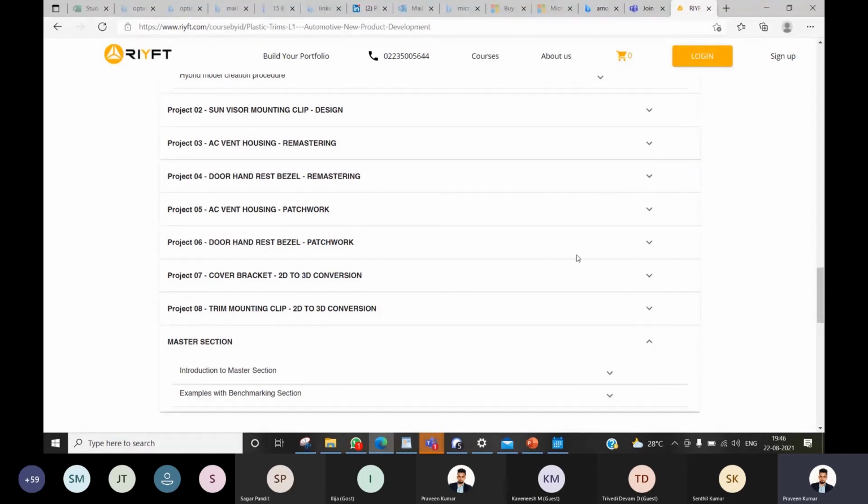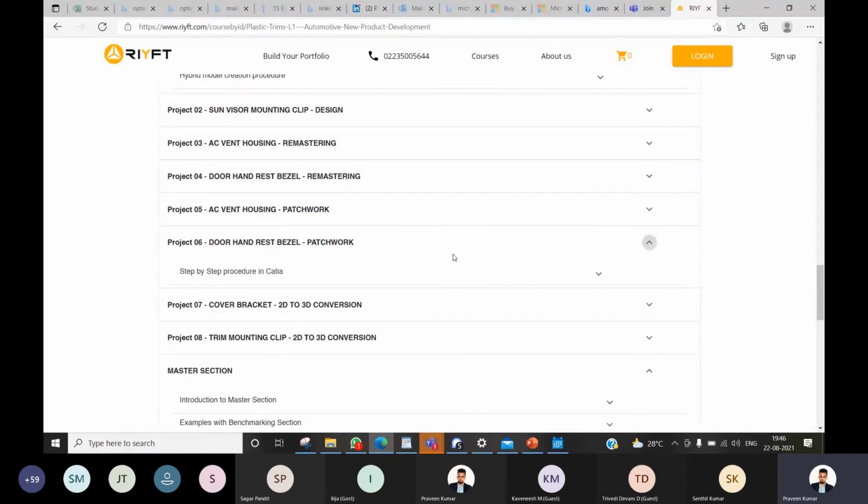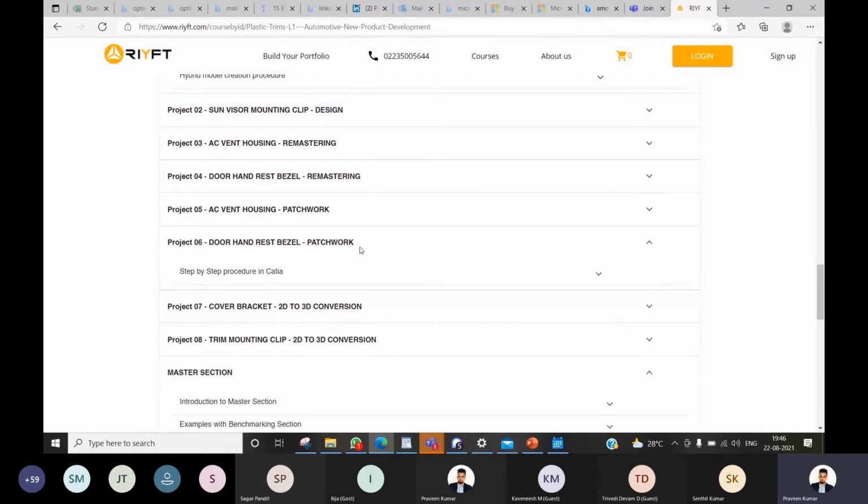And finally you have a door trim bezel patchwork project. Normally in patchwork, you can expect them to give you a 2D comp and a 3D model and ask you to create new features on top of that. That's what we call patchwork. And finally, 2D to 3D conversion. If you are able to complete all these projects, you'll be able to clear any tool test given by the industry for a fresher. So it becomes easy for you to find a job as a design engineer, right?